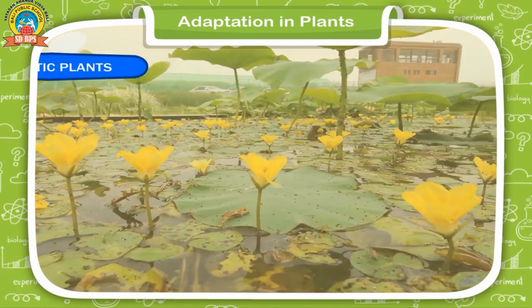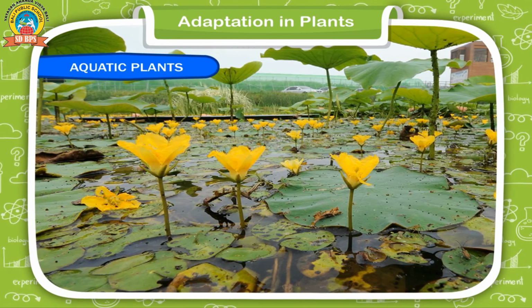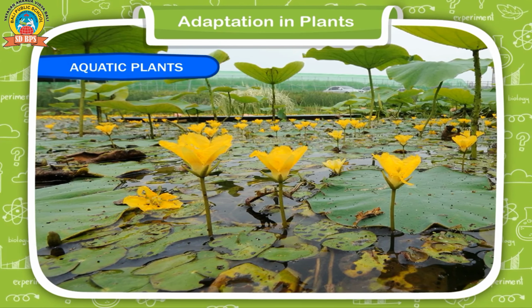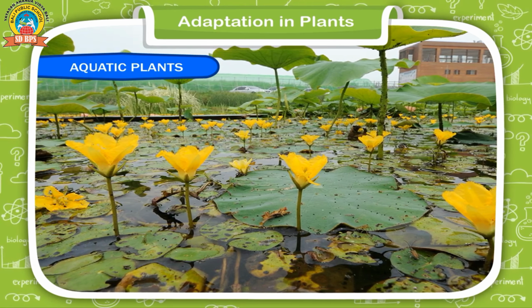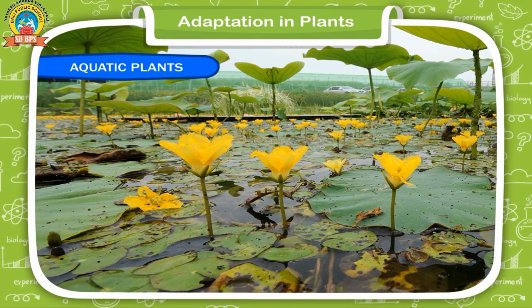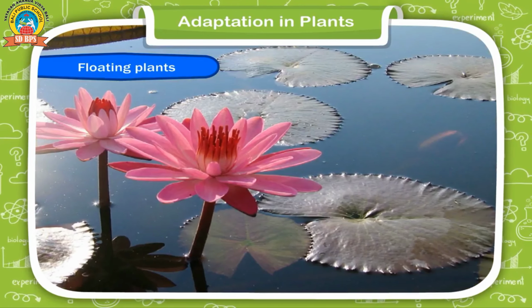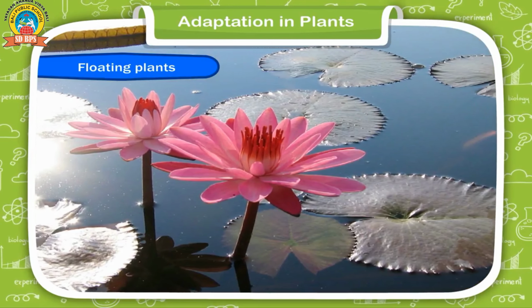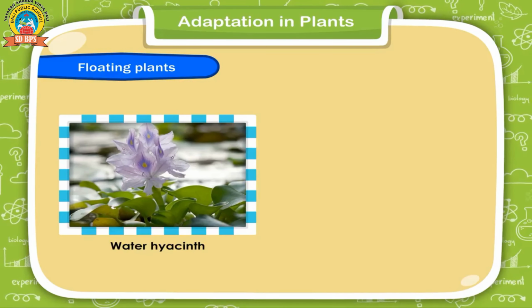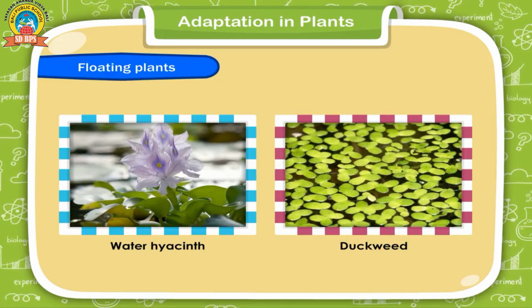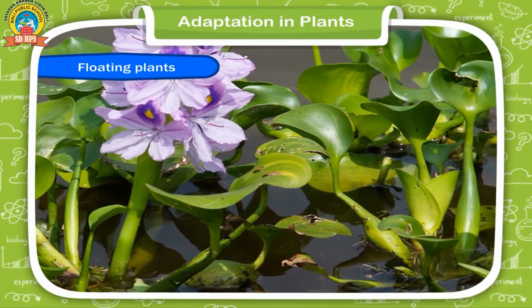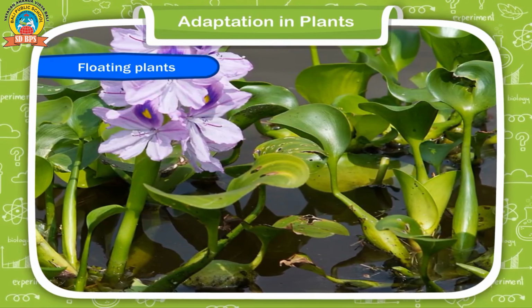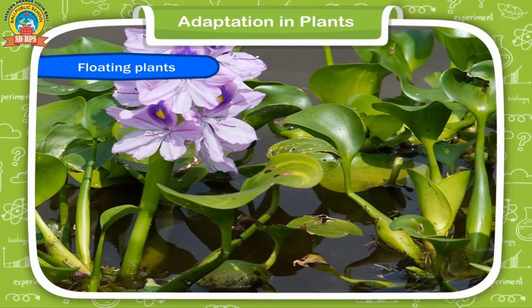Check this out. Aquatic plants. Some plants grow in water. Plants that grow in water are known as aquatic plants. Aquatic plants are of three kinds. Floating plants. Some water plants such as water hyacinth, duckweed, etc. float on the surface of the water. They have light and spongy stem which helps them to float on water.